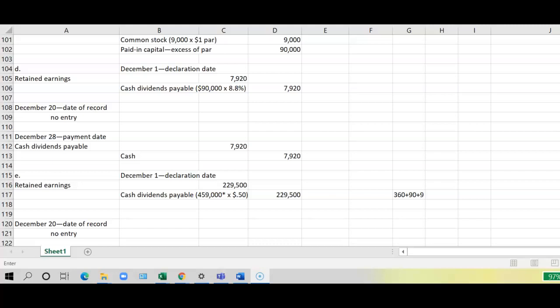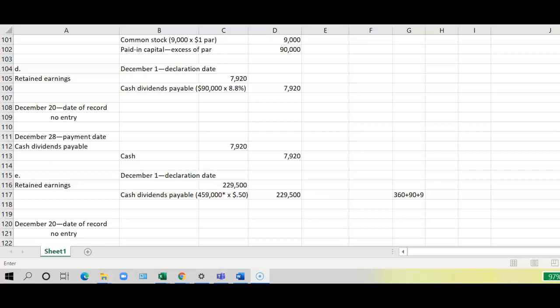Now, on December 1st, the Board of Directors declared a cash dividend of 50 cents per share on its common shares payable on December 28th to shareholders of record on December 20th.